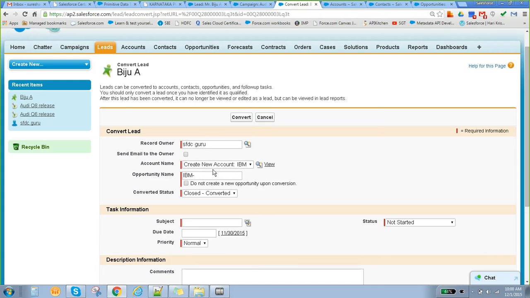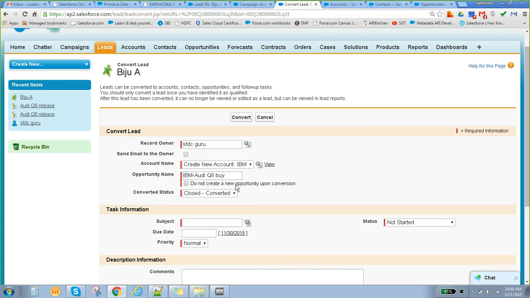So while converting, it is asking which kind of account name you have to create. By default it is going to create an account name with IBM, which we entered in the lead as the company name. Opportunity name by default will be the company name with a hyphen, then we can enter our own, like Audi Q8 buy.